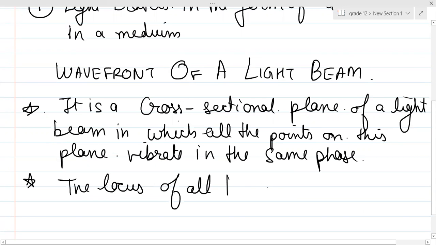Locus is basically a path, or an equation, where you can find all the particles, right?